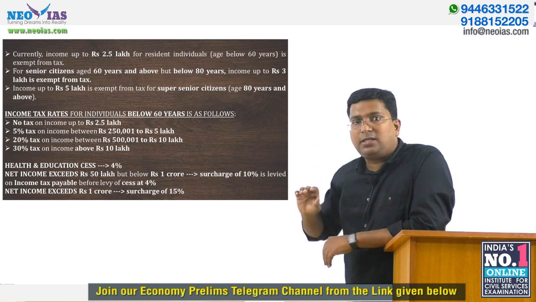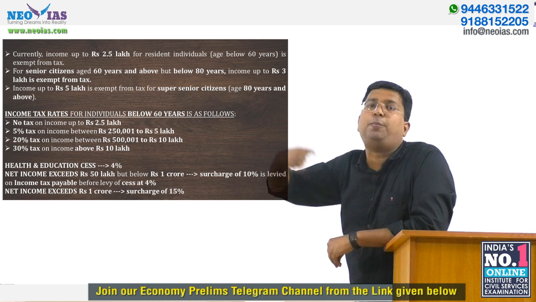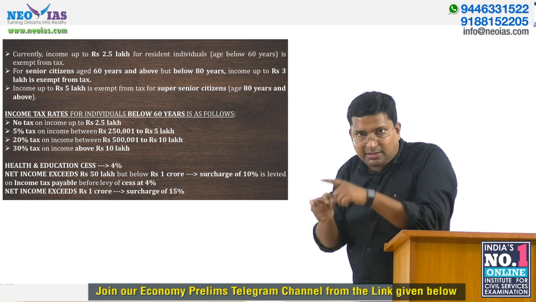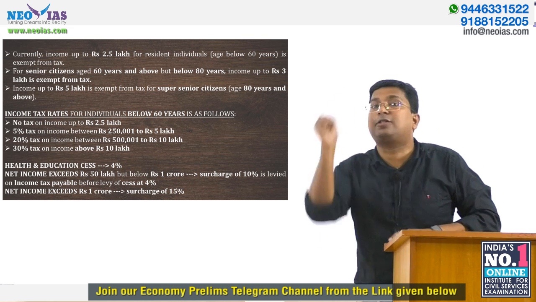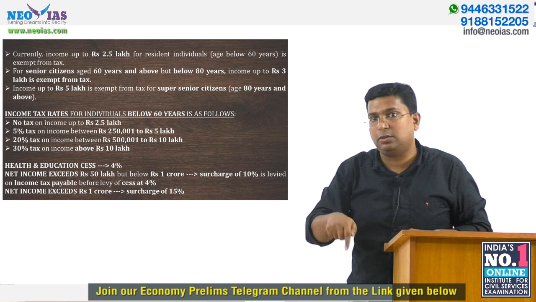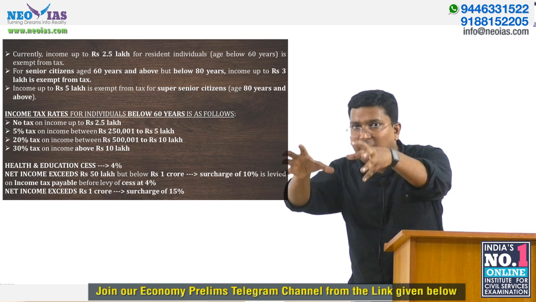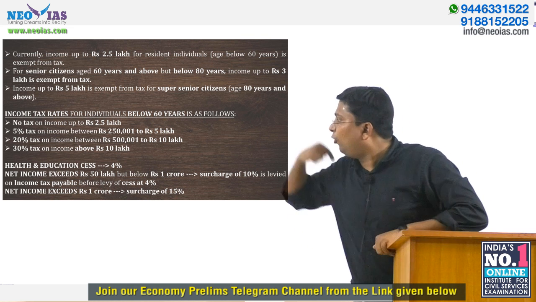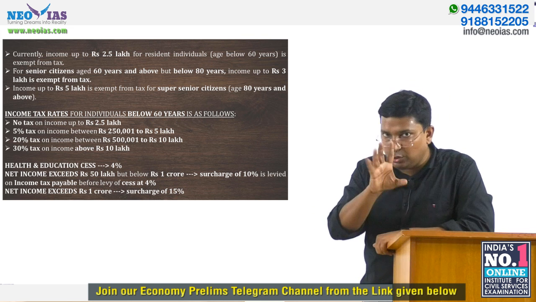From the tax rate, however much you have to pay, we have to pay an extra 4%. So try to understand that cess and surcharge are tax on tax. So after a tax rate is imposed, 4% health and education cess will be imposed on the tax amount. That you need to keep in mind.